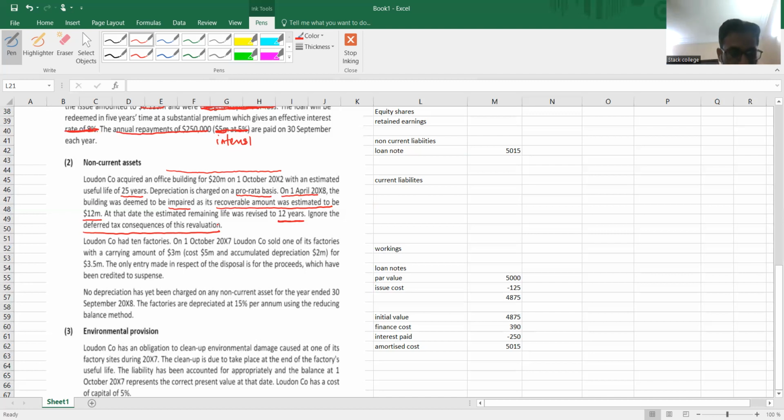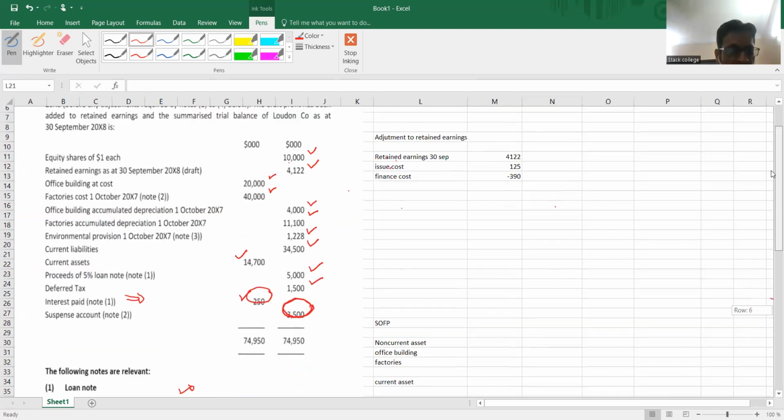Now, after impairment, we need to identify the depreciation as well. No depreciation has yet been charged on any non-current asset for the year ended September 20x8. The factory's depreciation is 15% per annum using the reducing balance method, which means the office building is on the straight line method. Now, what is the carrying amount given in the question?